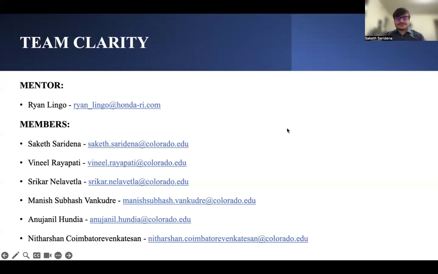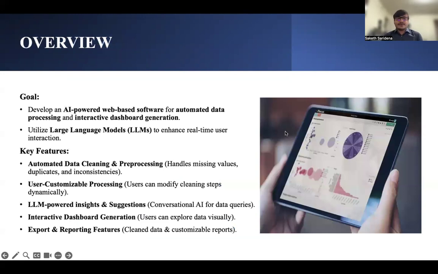And coming to the project, this project is very important for data analysis. I would say it is a data analysis tool for advanced data pre-processing, cleaning, and dashboard generation. Our main aim is to generate interactive dashboards from the raw data by cleaning it first, then pre-processing it, then generating visualizations, and in the end generating the dashboards.